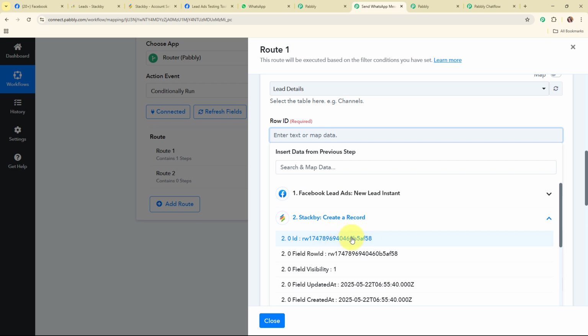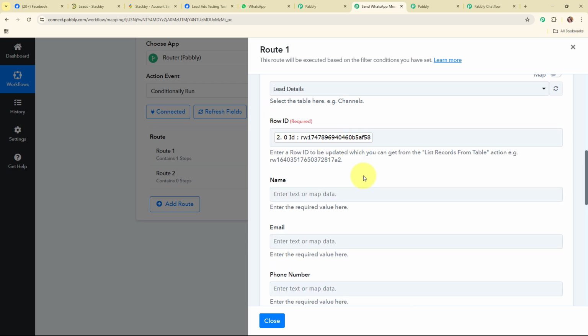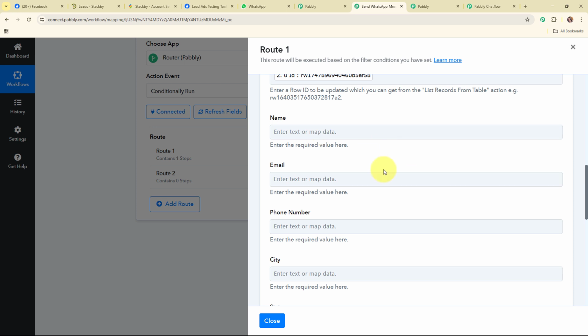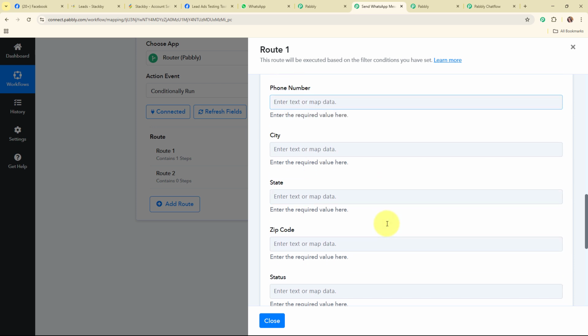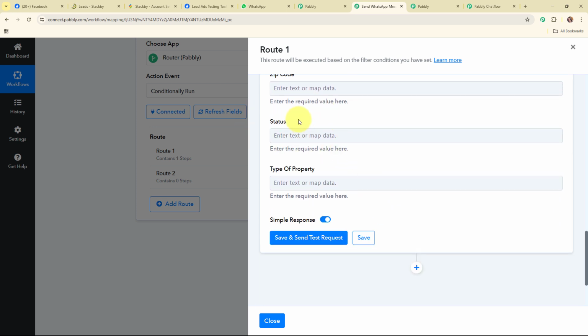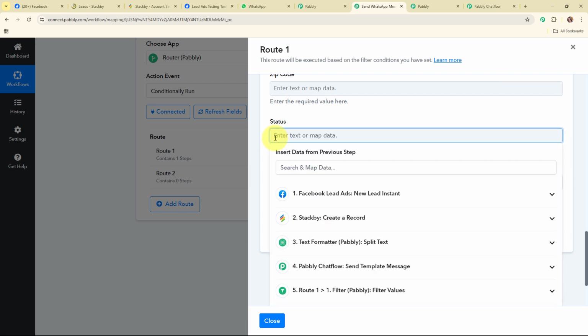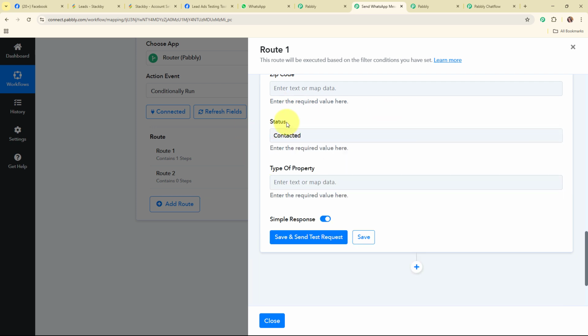So this is my row ID, and I'm going to map it over here. After adding the row ID, moving forward, I don't want to update any of these fields, so I'm going to leave all of them blank, and I want to update the status. For this condition, I want to update the status as contacted. So I'm going to add the status as contacted over here, and now after updating the status, I'm going to click on save and send test request.